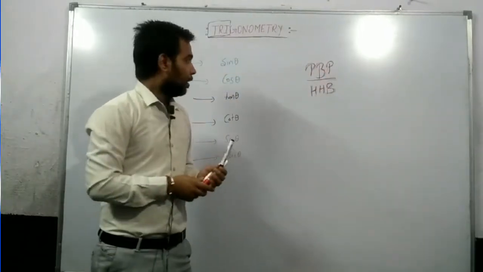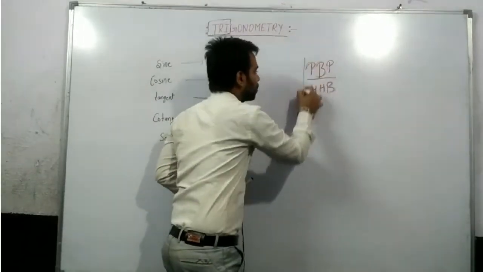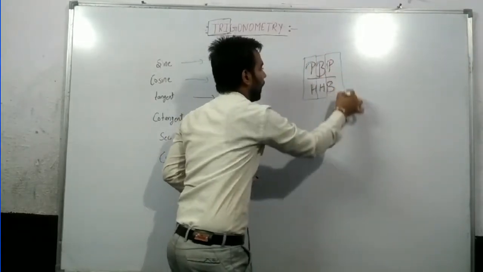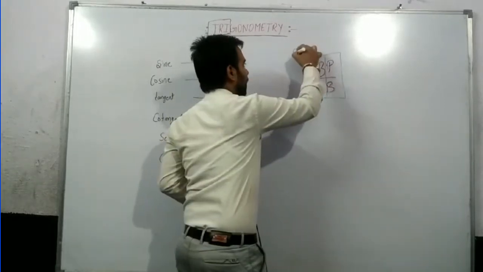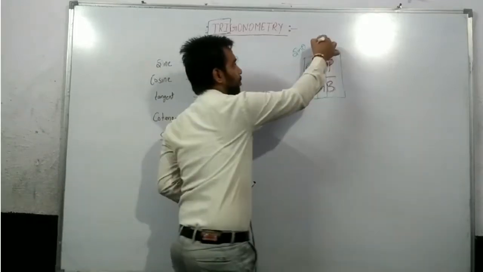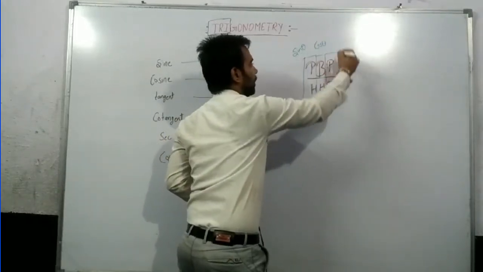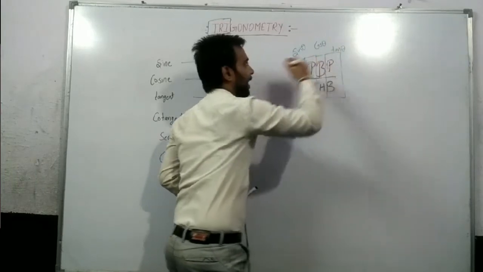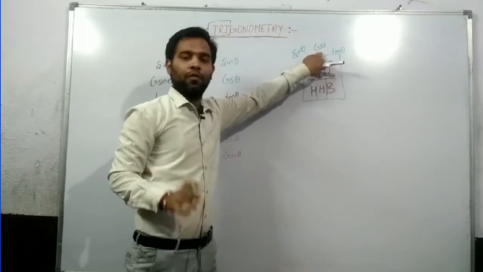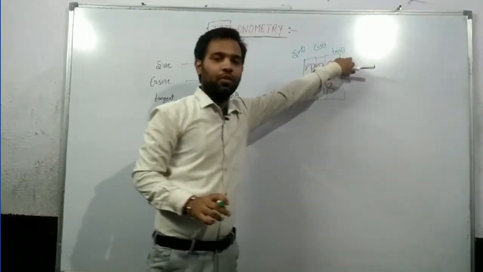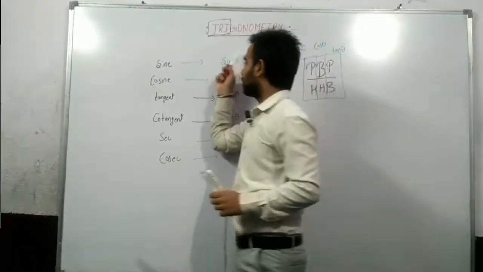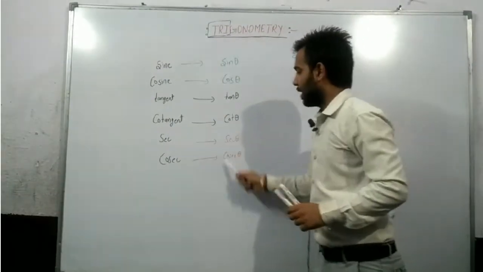Now what am I doing? I am making 3 blocks: 1, 2 and 3. Now just try to understand that the first block is of sin theta, the second block is of cos theta and the third block is of tan theta. How will we get the value of sin, cos, tan, cot, sec and cosec?